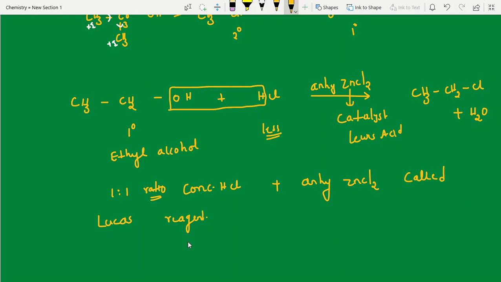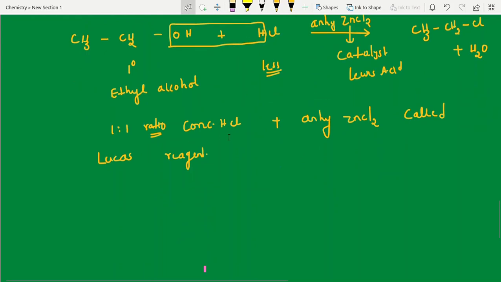With this, I'll complete this video. Next, I can immediately upload another video. Preparations all I will give in that video because it will be lengthy now. That's the reason it is already more than 20 minutes, so after this point I'm going to close. Lucas reagent is a 1:1 ratio of concentrated HCl and anhydrous ZnCl2.